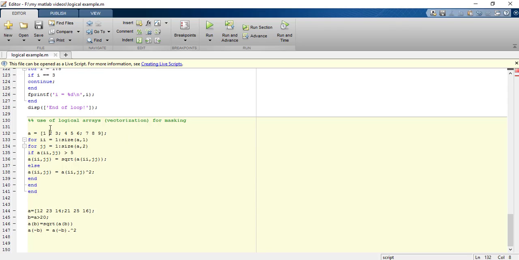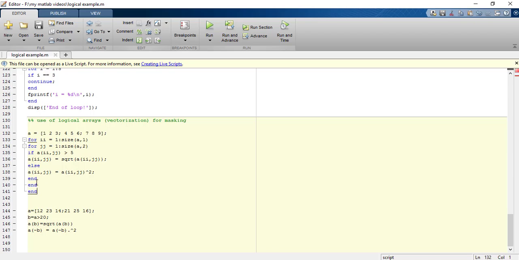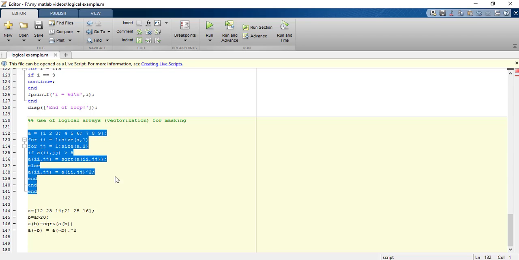Now let us see the use of logical arrays or vectorization for masking. In this example, suppose I have an array like this, right, and I want to square the values which are less than 5 and square root those numbers which are greater than 5.